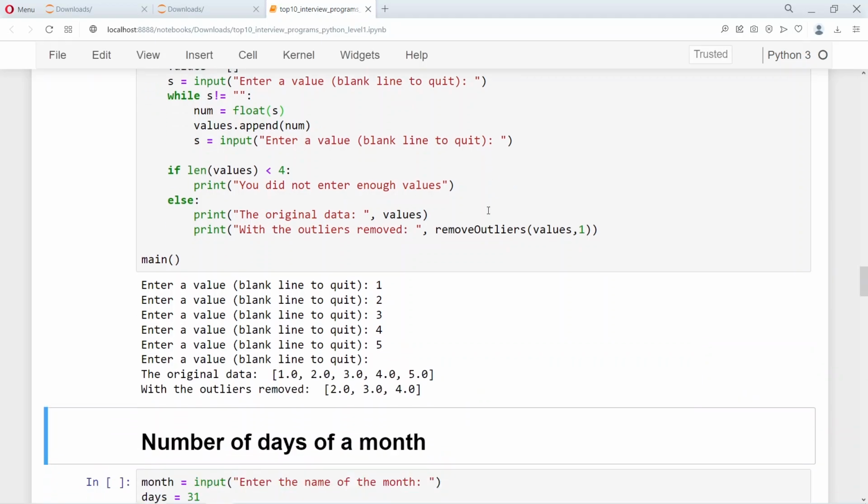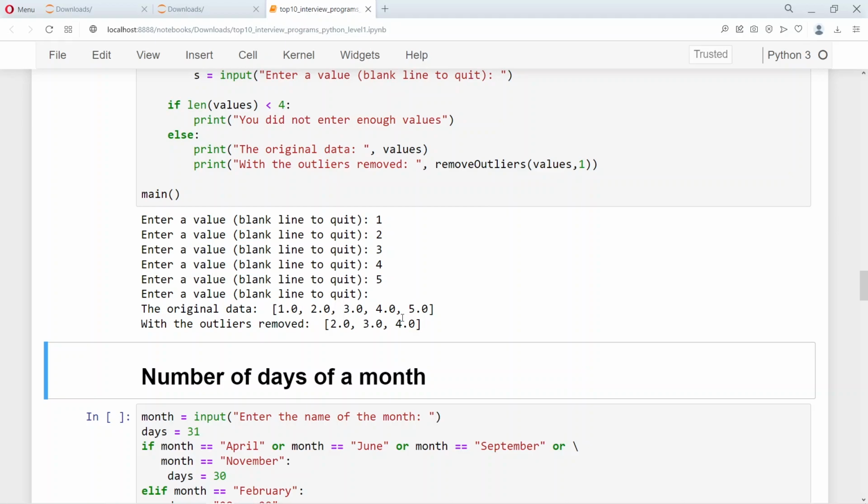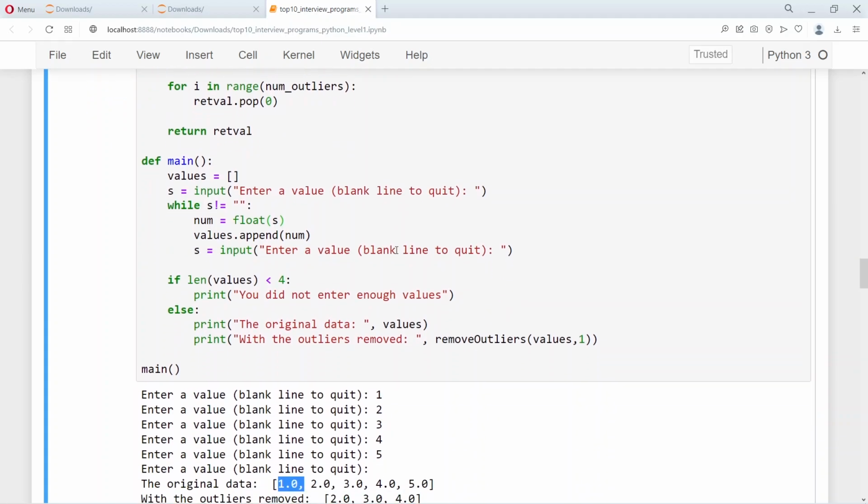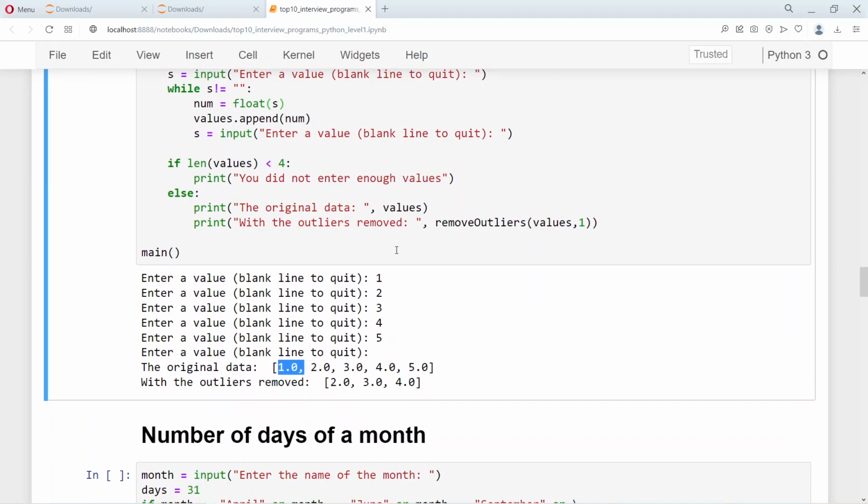So I have these 5 numbers, and you can see the outliers are 1 and 5. The rest of the numbers are printed as such. Here the way we remove the outliers is we just remove the first value and the last value by using this remove outliers function.